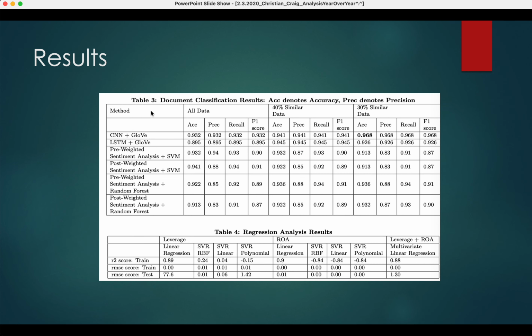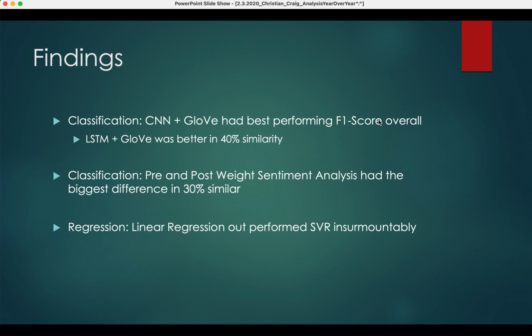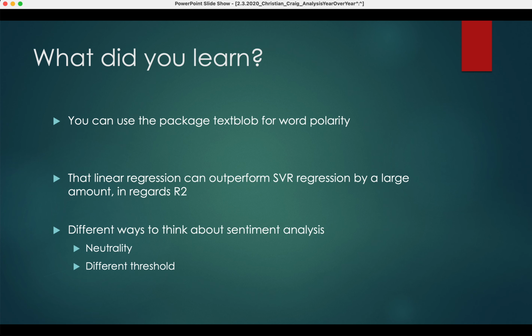So yeah, you can see that here. The pre and post weight, we can see 87 and 91 at the 30% similarity. And then in regression, we saw that linear regression outperformed SVR insurmountably.